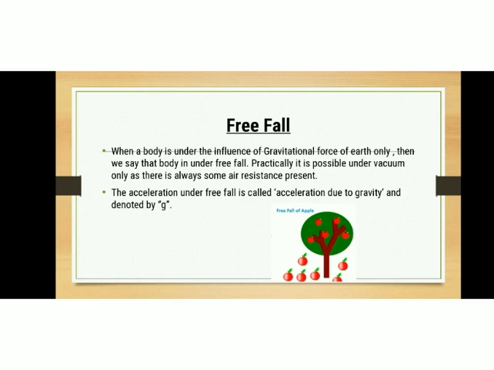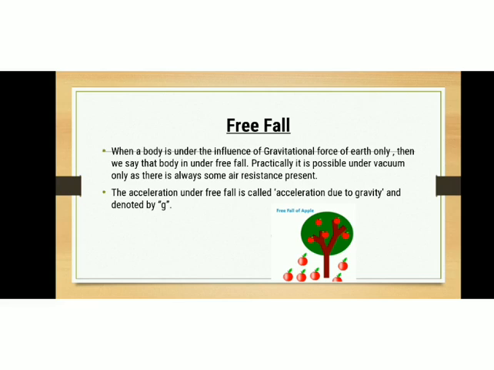For example, consider there is a stone on the second floor of a building, and we simply drop that stone. The stone falls to the ground. That motion of the stone is a free fall, because in such motion only gravitational force acts.